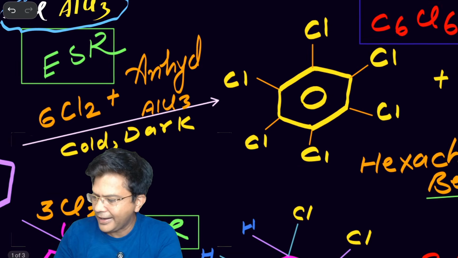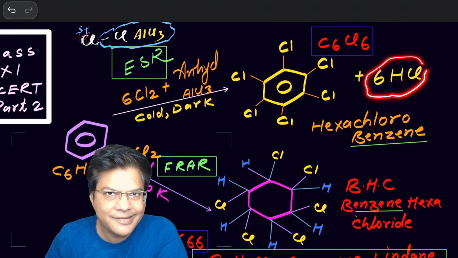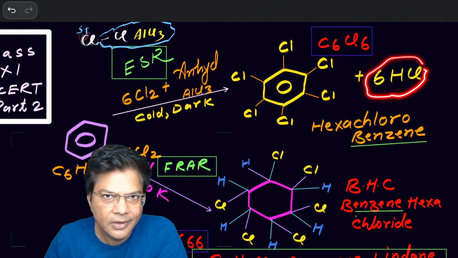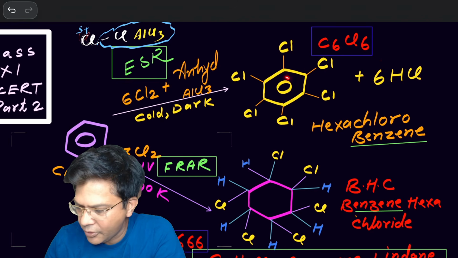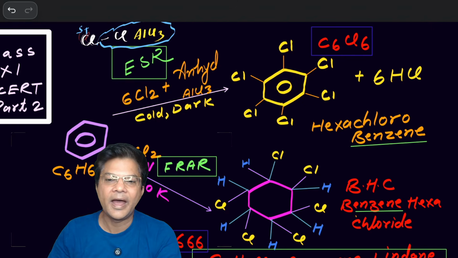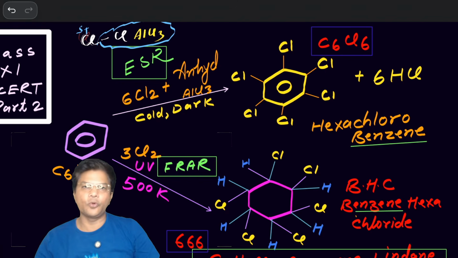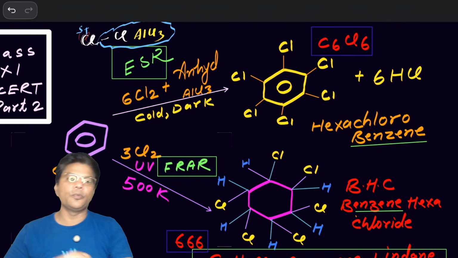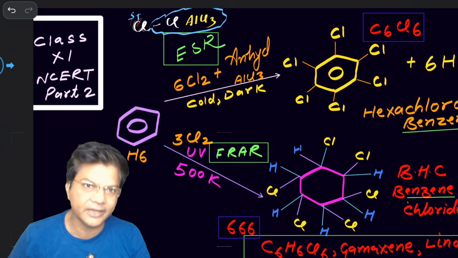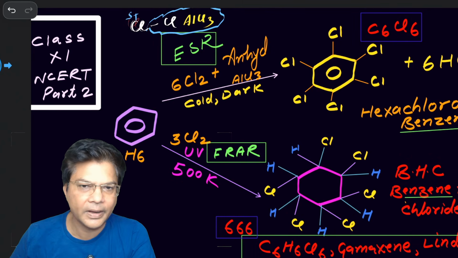Hydrogen will get replaced and chlorine will take the position in place of hydrogen. So the aromaticity will still be maintained. That means if the examiner is asking about hexachlorobenzene, then hexachlorobenzene is aromatic. It will follow Huckel's rule and it is a planar compound.